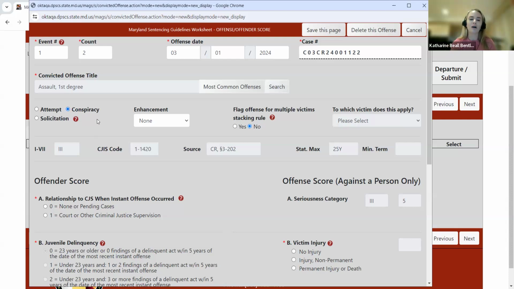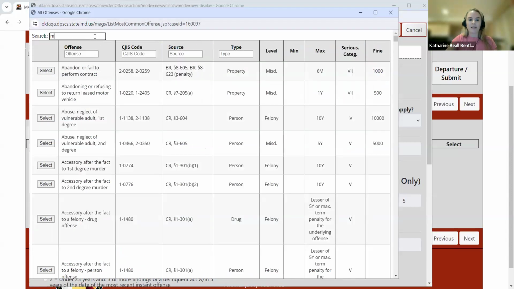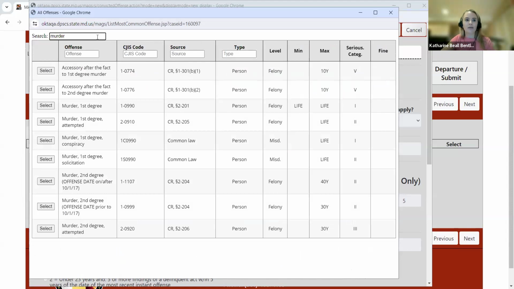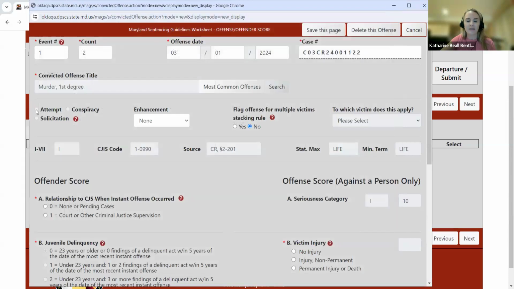The exception to this rule comes into play with some of the more serious offenses, where an attempt, conspiracy, or solicitation may have a different seriousness category than that of the underlying offense. So an example of that coming into play is 1st degree murder. So you can see if I were to type in 1st degree murder here, we have separate entries for attempted, conspiracy, and solicitation. So let's say you wanted to enter an attempted 1st degree murder and then accidentally, just by habit, first selected murder 1st degree, and were thinking of just selecting the attempt radio button.